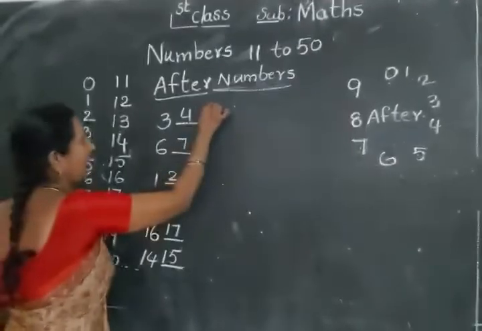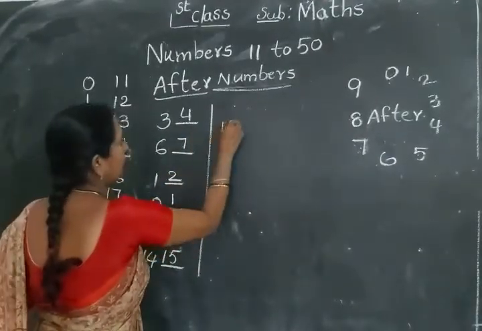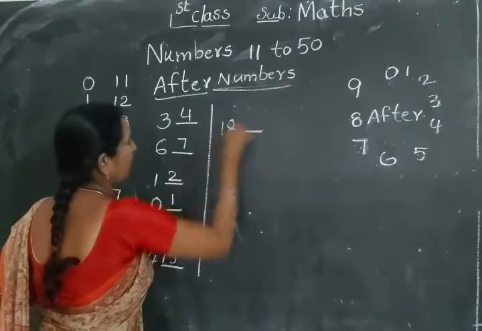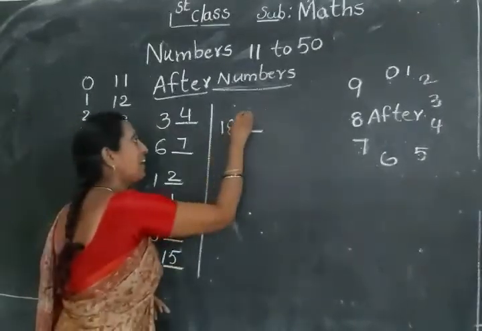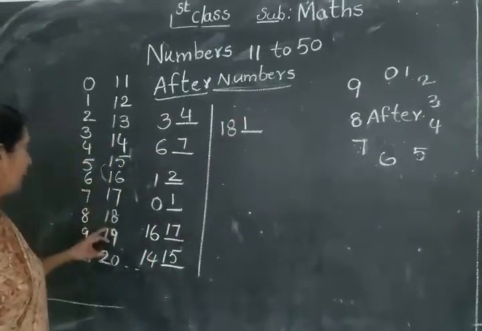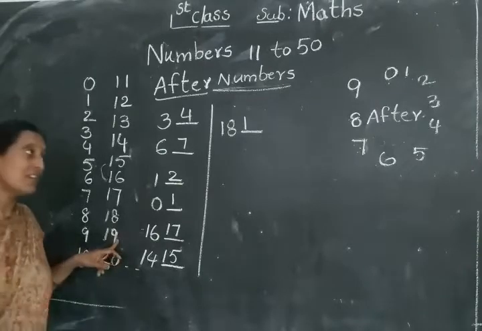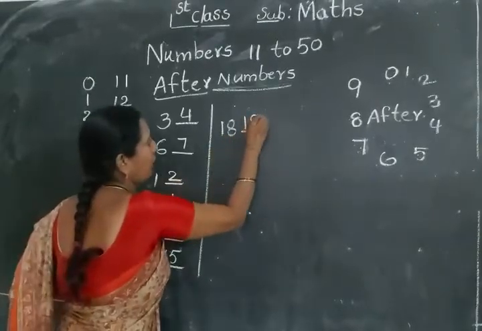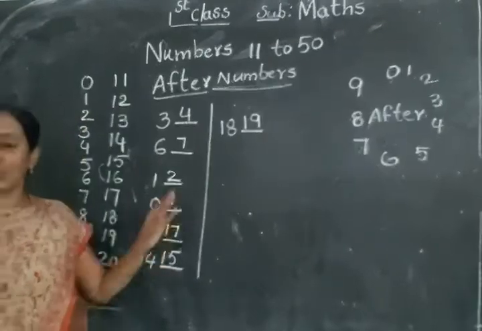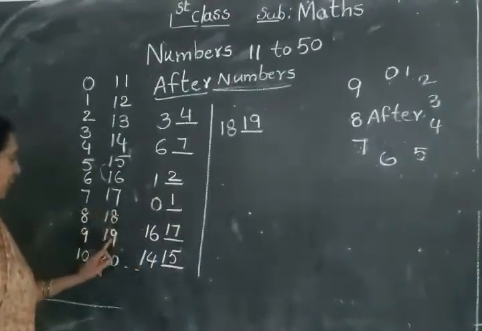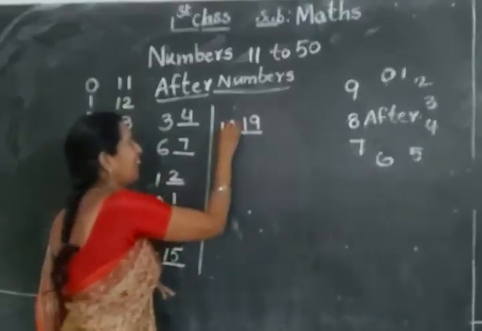Next, 18. As this one you write like this only. 8 after what number comes? 9. So 18 after which number comes? 19 only. 18 after 19.